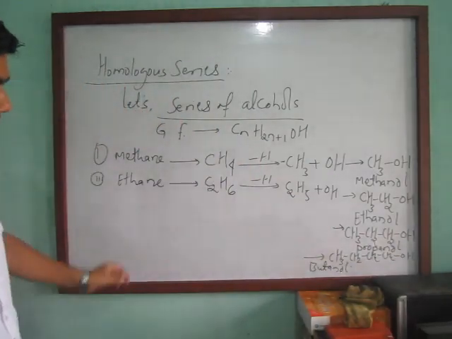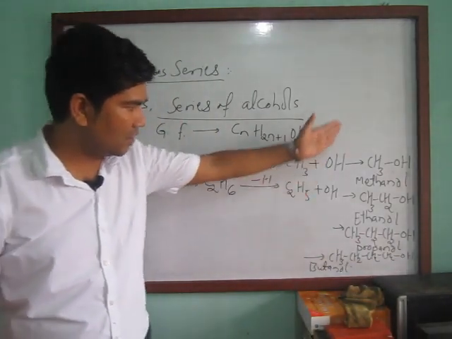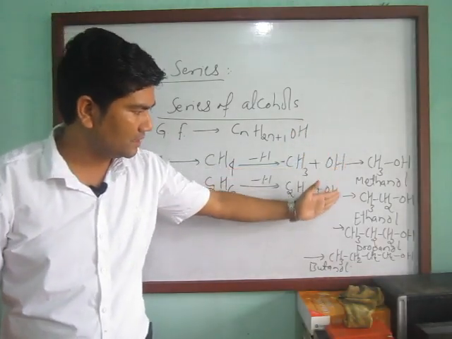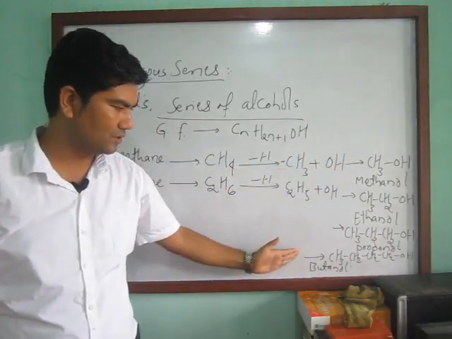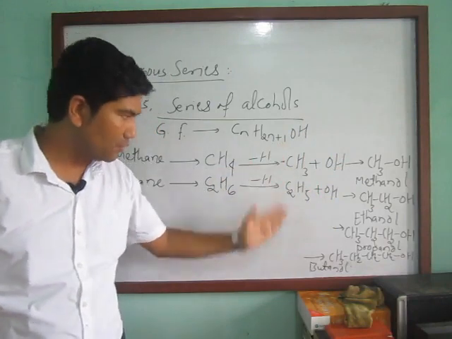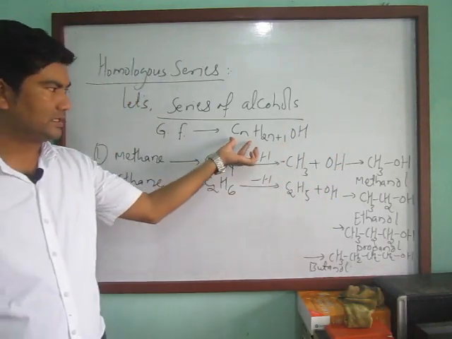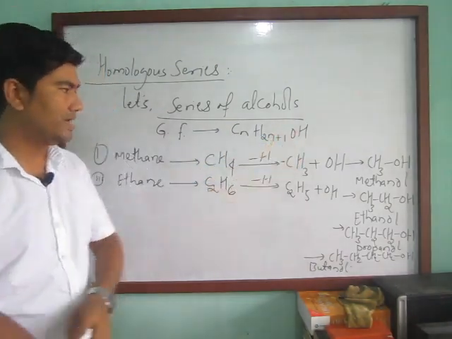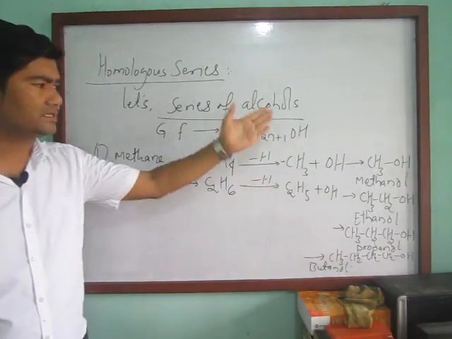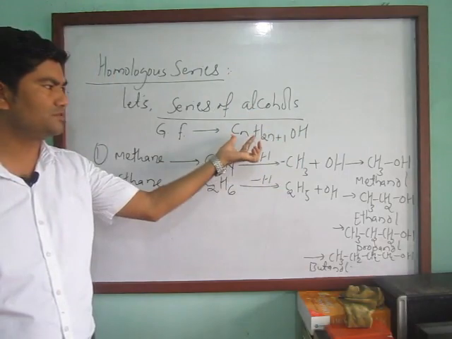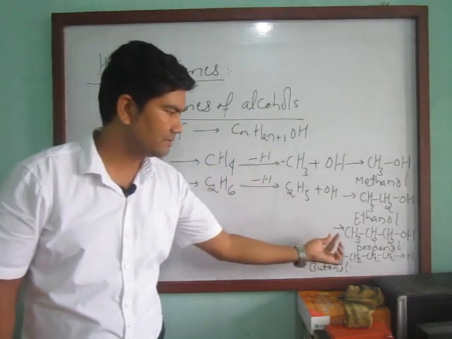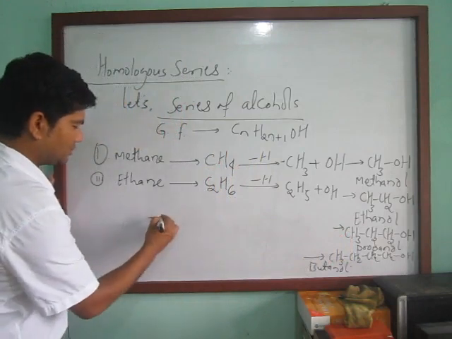So everybody, let's see here. These are all a series of alcohols: methanol, ethanol, propanol and butanol, and you can derive them the same way using the same general formula CnH2n+1OH. So the whole series of alcohols comes under the same general formula, but they differ from each other by a simple CH2 group.